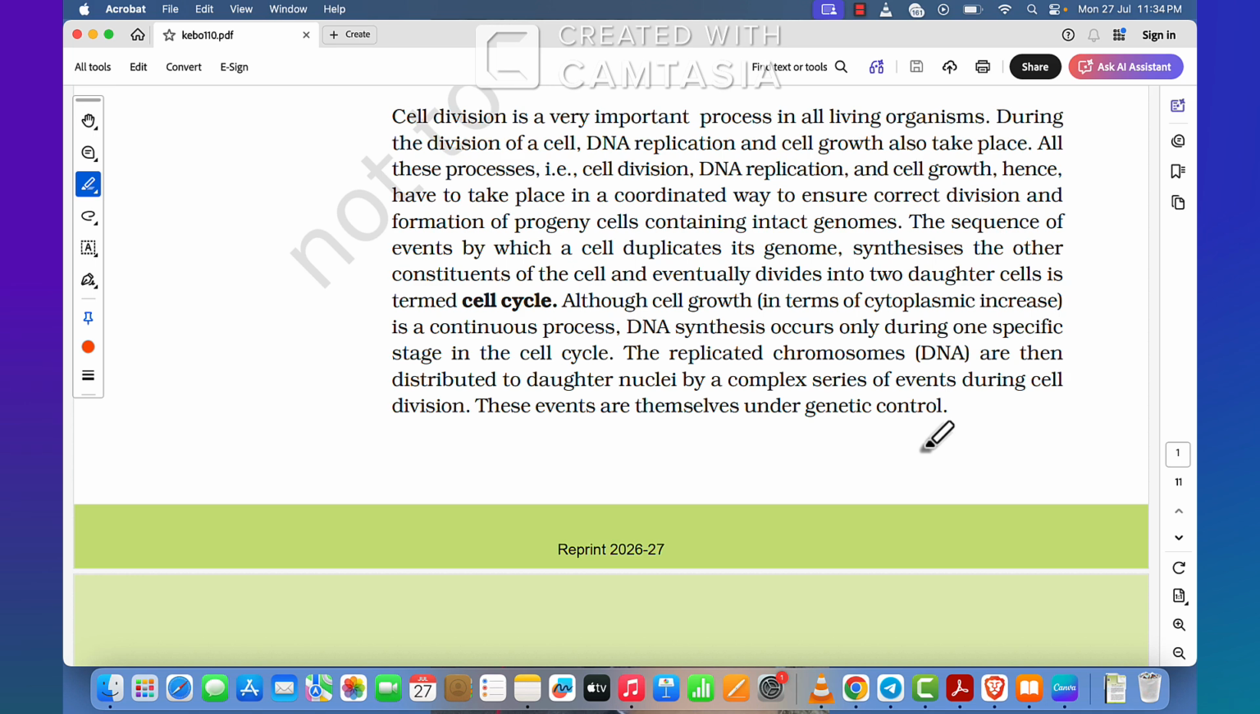The sequence of events by which a cell duplicates its genome, synthesizes the other constituents of the cell, and eventually divides into two daughter cells is termed cell cycle. Although cell growth in terms of cytoplasmic increase is a continuous process, DNA synthesis occurs only during one specific stage in the cell cycle. The replicated chromosome DNA are then distributed to daughter nuclei by a complex series of events during cell division. These events are themselves under genetic control.